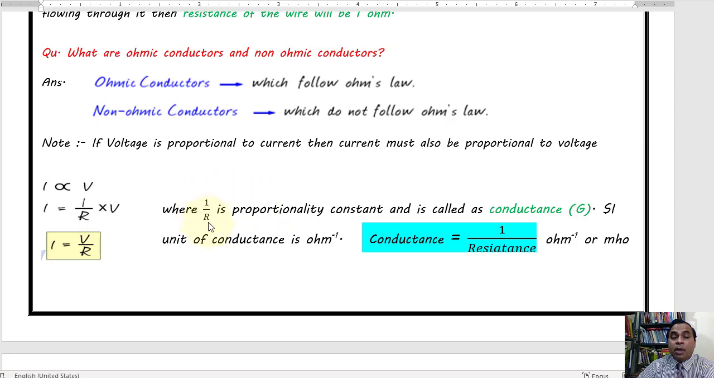1 upon R is a proportionality constant here, and this is called conductance. It is represented by the letter capital G. SI unit of conductance is ohm inverse. Earlier we saw the proportionality constant was R. Now this time the proportionality constant is 1 upon R. 1 upon R is called conductance, and conductance is defined as the reciprocal of resistance. Its unit is ohm inverse. We write ohm in reverse order, MHO.